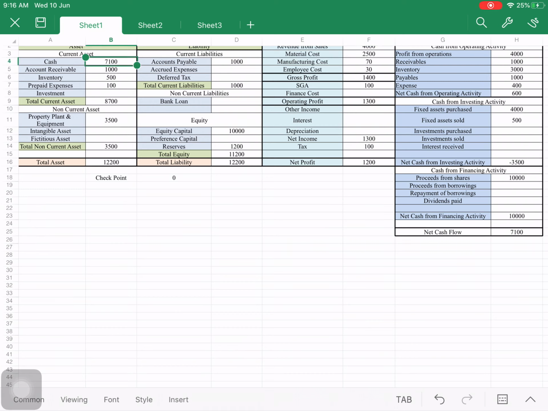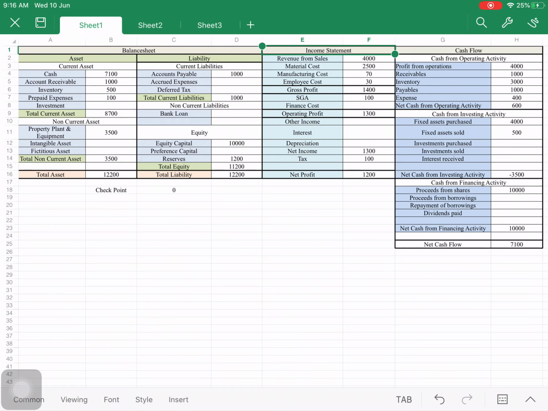Now if the company wants to invest somewhere and earn from it, that time the investment will come here and the income will come here accordingly. So now you can see the total net profit is 1200, which will be added as a reserve and surplus, and the total equity will be 11,200 and the total liability will be 12,200, because accounts payable is 1000 and here the cash balance is 7,100.